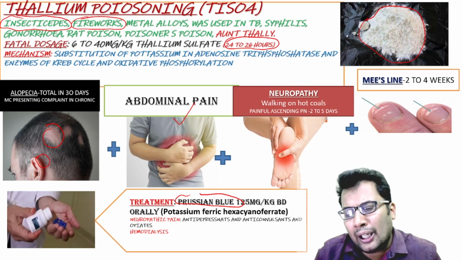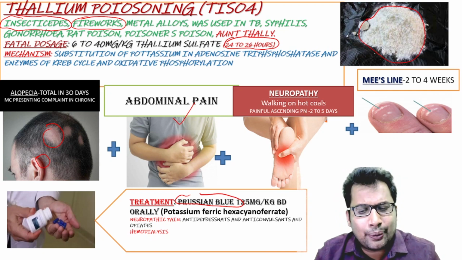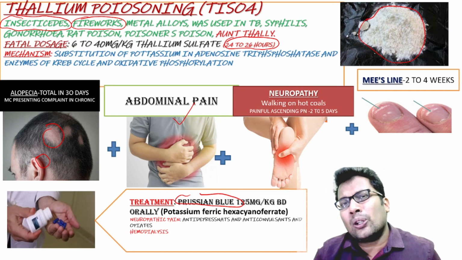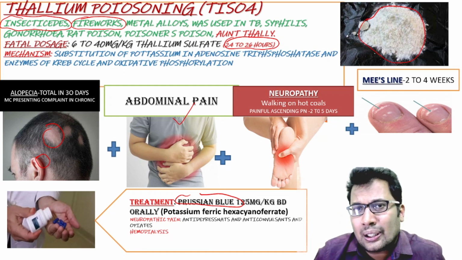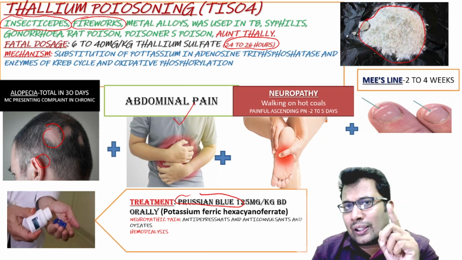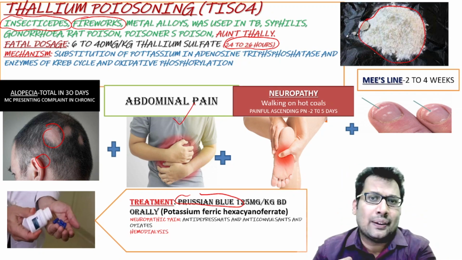In neuropathic pain, you can give anticonvulsants, antidepressants, and opiates. And hemodialysis is also useful to some extent. So that's it about thallium poison, that is also known as poisonous poison.